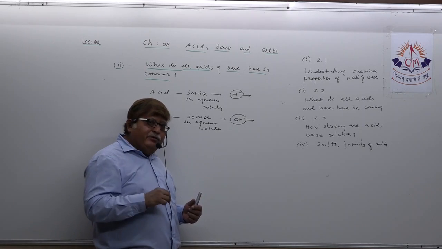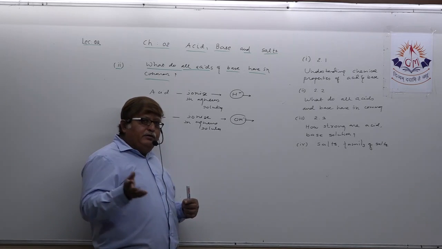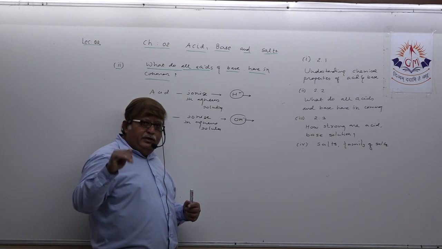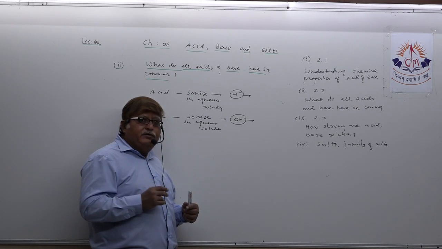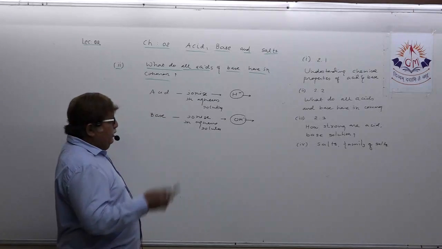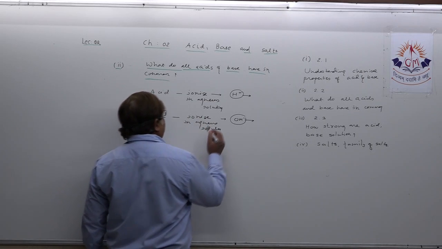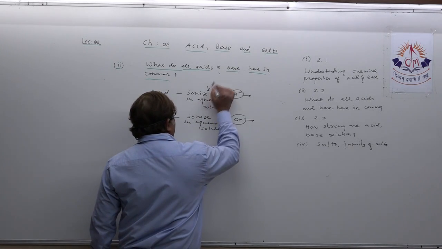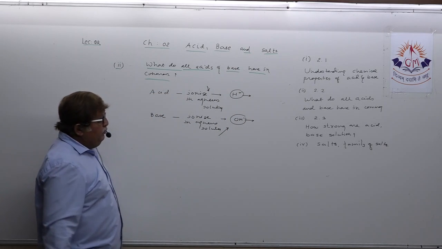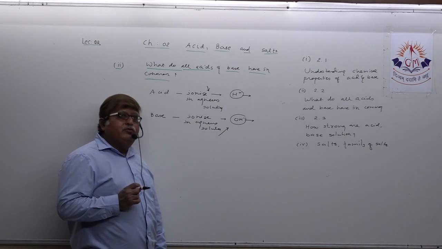which is essential for the current to flow in the circuit. This can't be seen in the case of glucose or alcohol, because in aqueous solution they do not release ions. Understand? So that's common. And one more thing, as in Activity 2.9 we have seen: acid no doubt releases H plus ion and base no doubt releases OH minus ion, but only in wet solution.